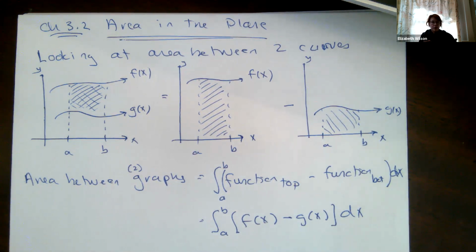We have to figure out, do these two functions intersect each other? And if they intersect each other within our interval, or outside the interval, how does that affect our interval? Those kinds of things. We need to show all of these steps to get full credit. How do I tell what's the area between the two graphs? As we do the lecture examples, I'll tell you what's required to receive full credit.